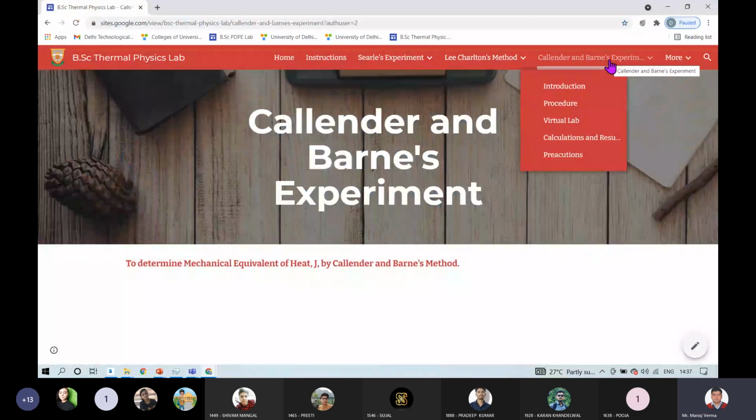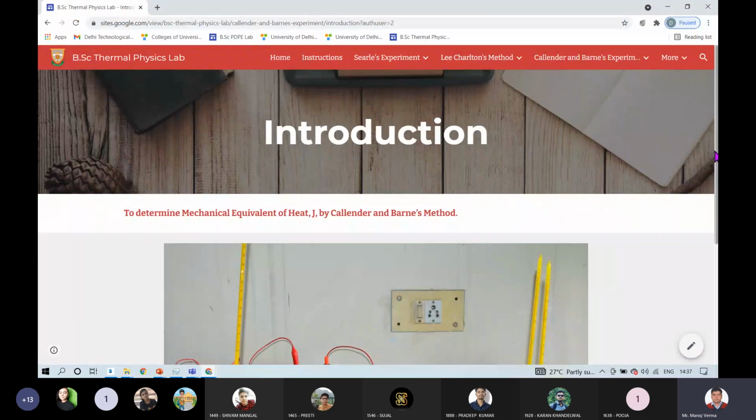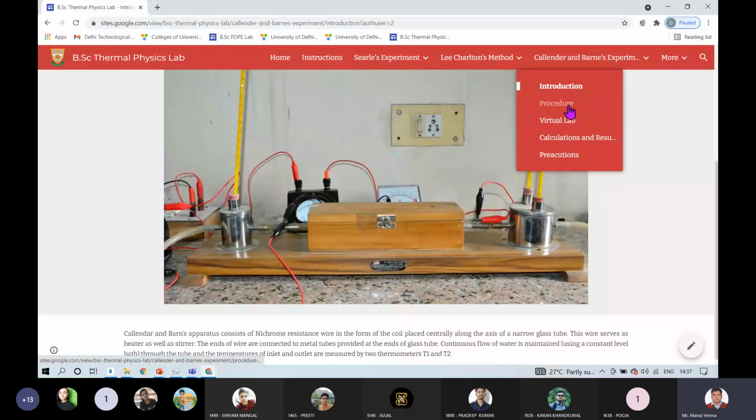There is a calendar and one experiment tab. You can click on this. There will be a small introduction about this. You can read about that. This will be similar to what I have told you.